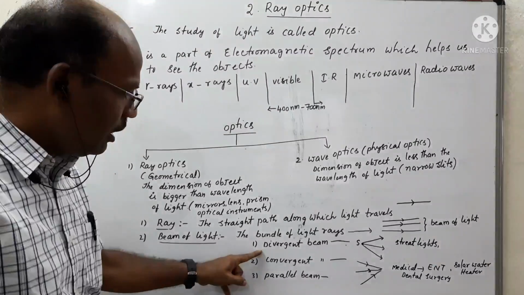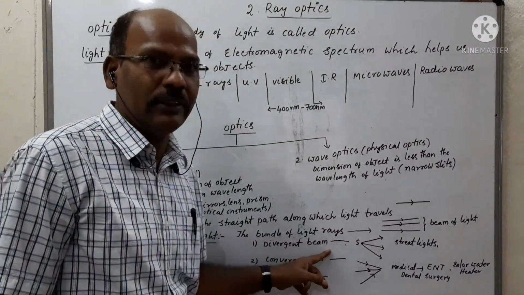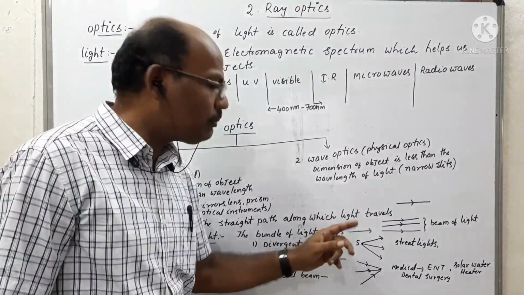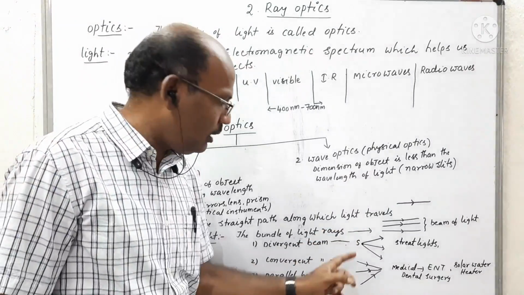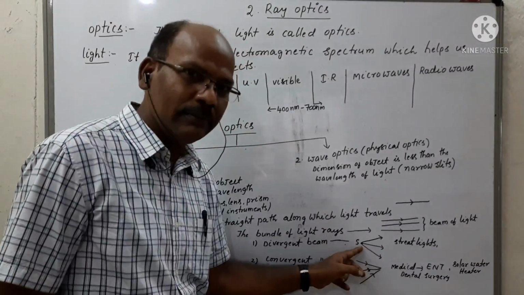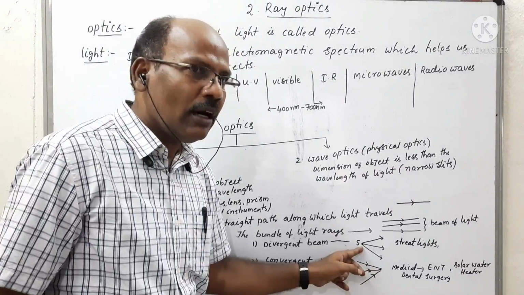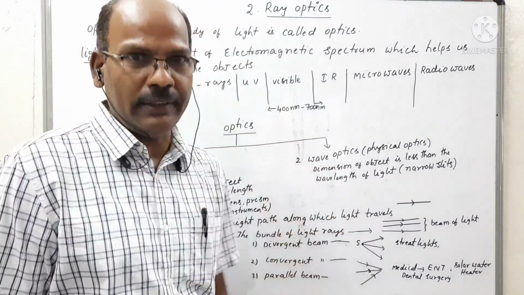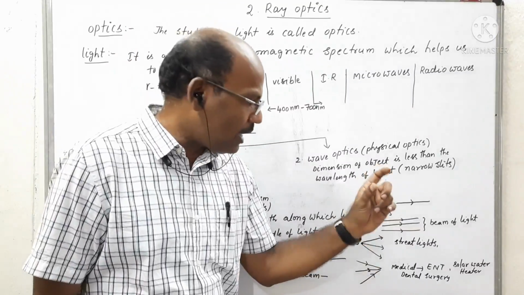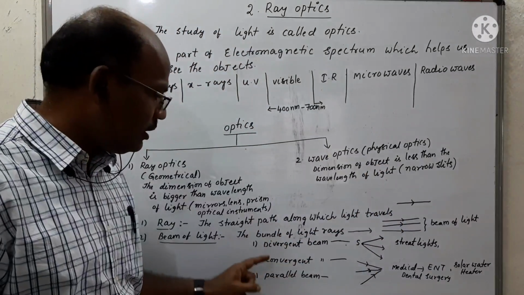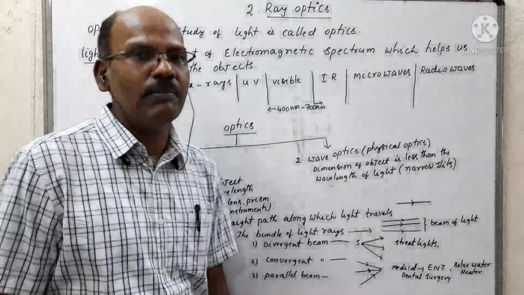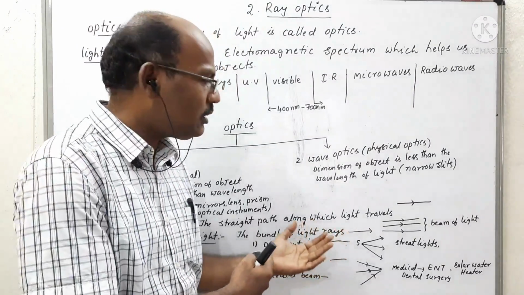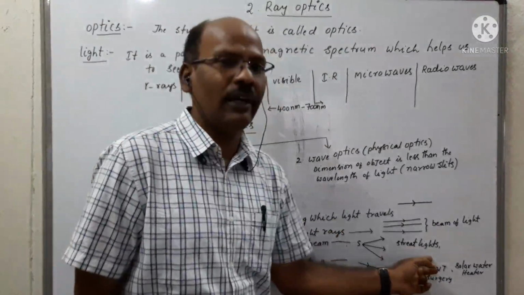The first one is the divergent beam of light. A divergent beam of light means the rays of light are moving away, or diverging, from the point source of light. That pattern of beam of light is called a divergent beam of light. This is observed in the case of a street light.